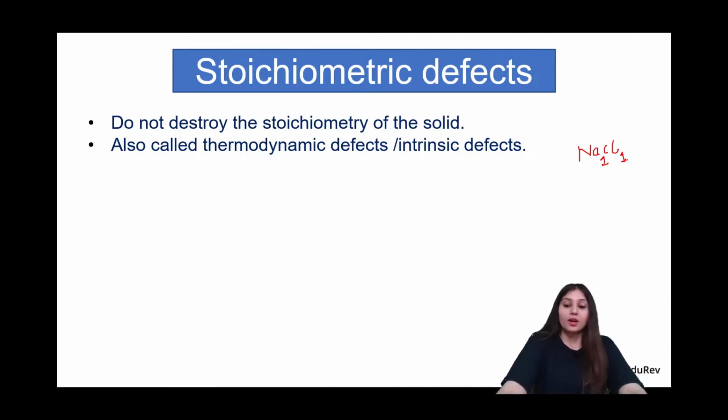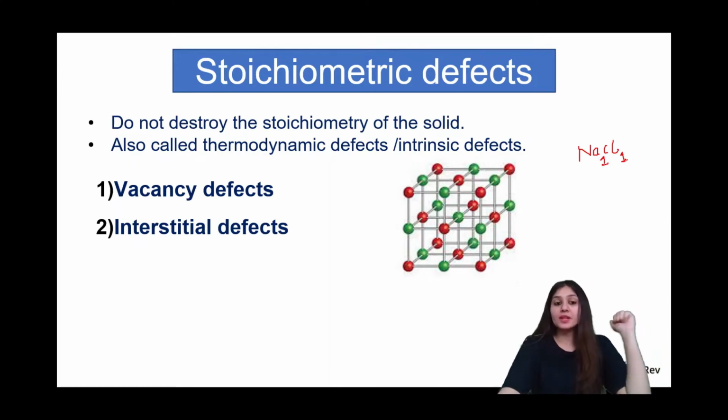Now, these are of 2 types: vacancy defects and interstitial defects. I think it's very clear from the name that a vacancy defect is when at some place in a lattice point, there should be some atom, molecule or ion, and it is not there. It is a vacant place, and that is what a vacancy defect is. And interstitial means that instead of being at a lattice point or lattice site, it is somewhere in between. I'm just saying all this in a flow, but we'll discuss all this in detail.